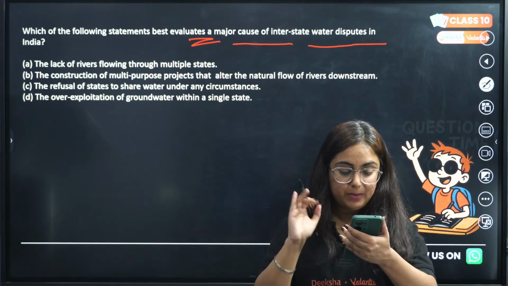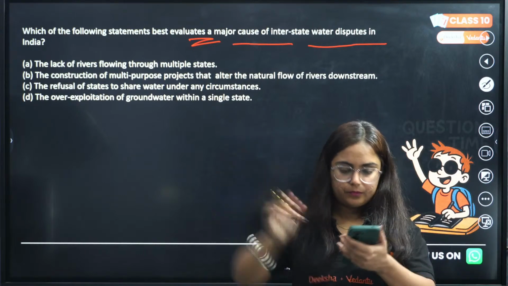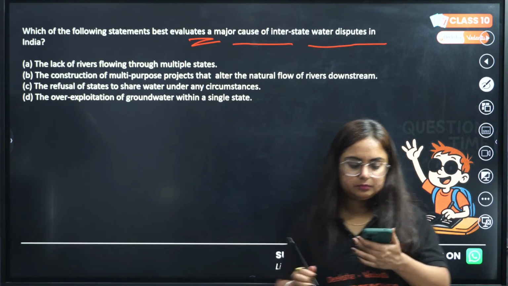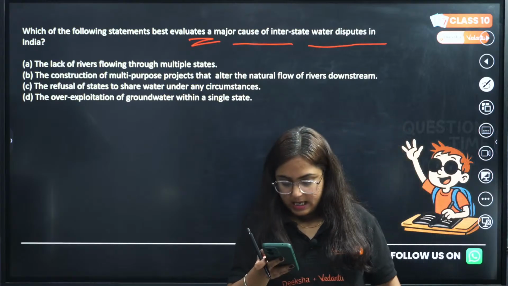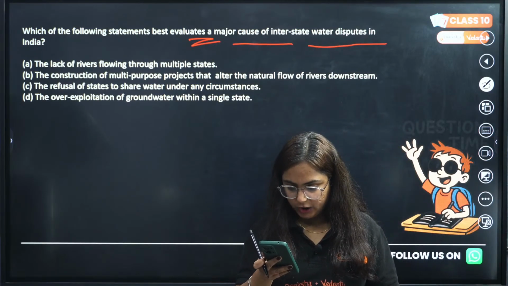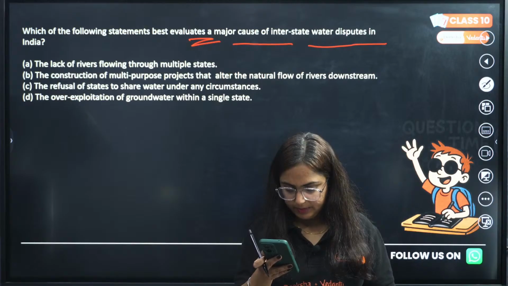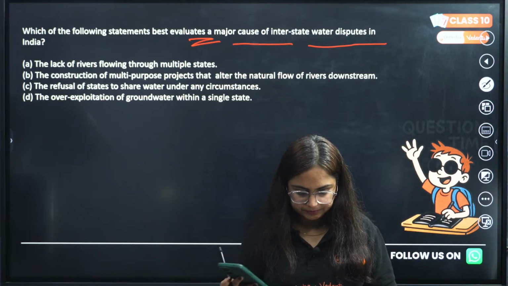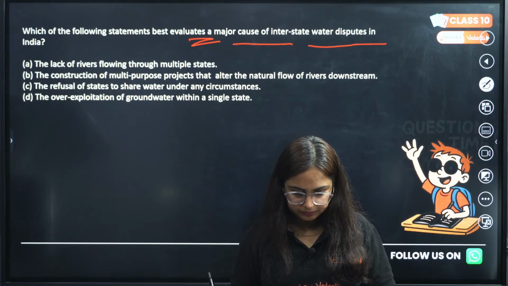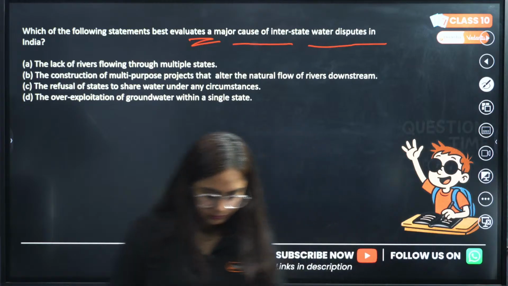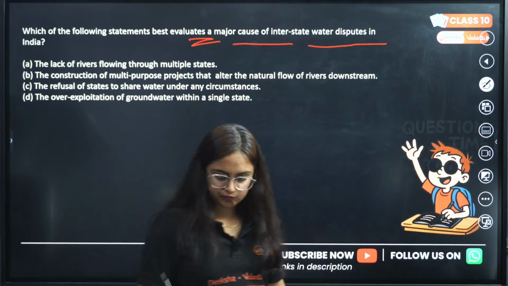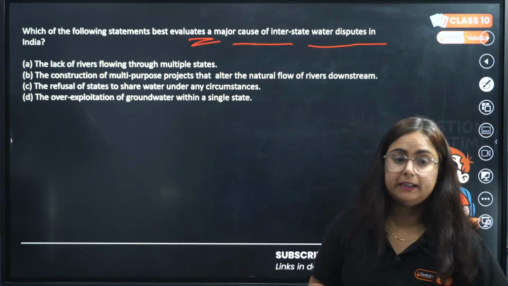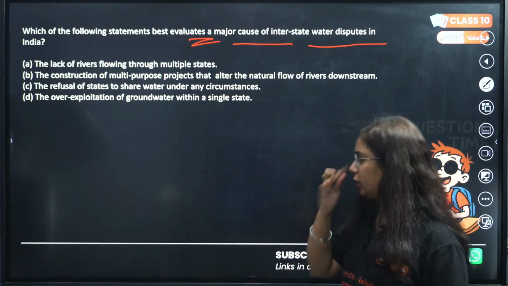Are you guys answering B for this question? Okay, I'm getting your answers. B. Very good. B again. Fine. We'll talk about it.